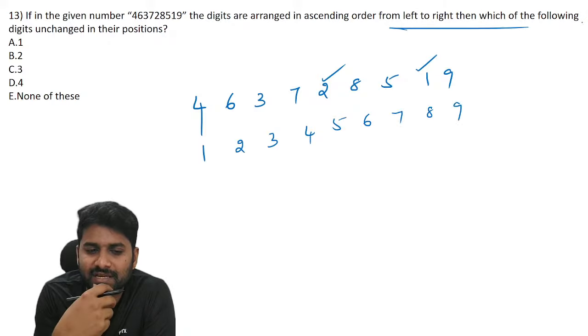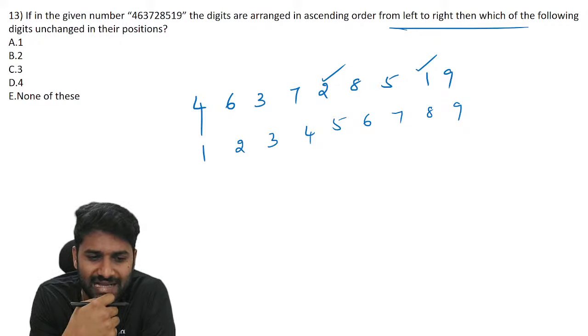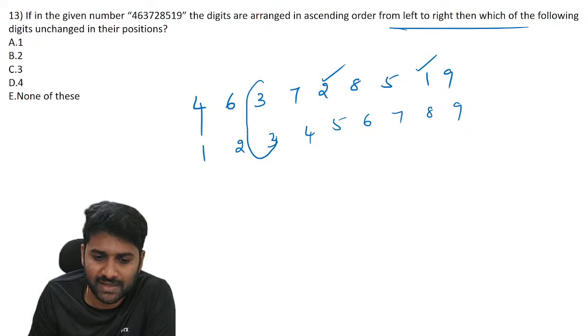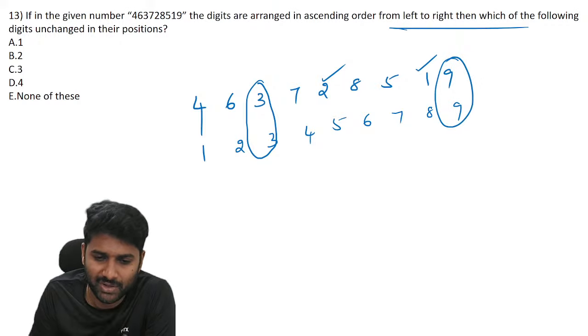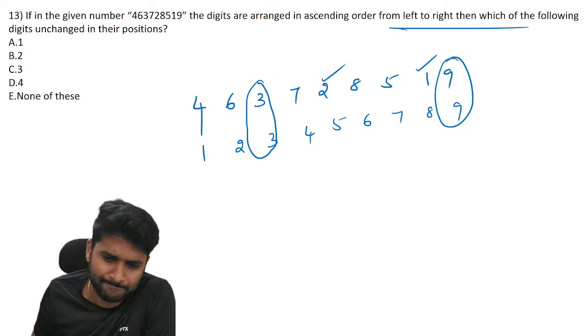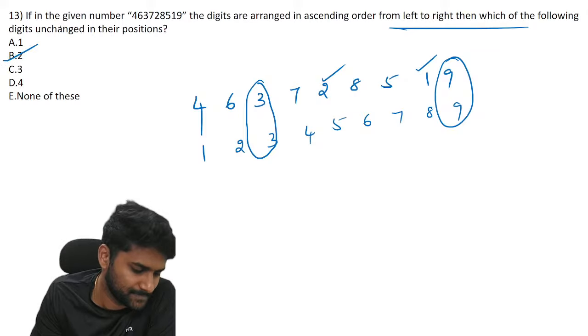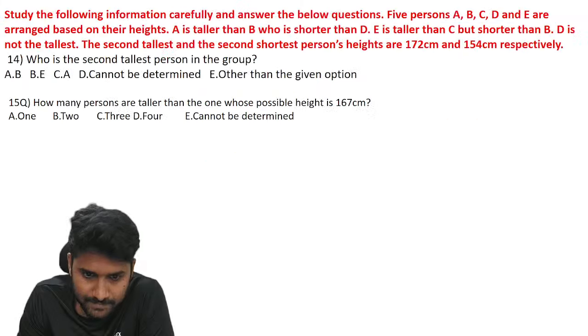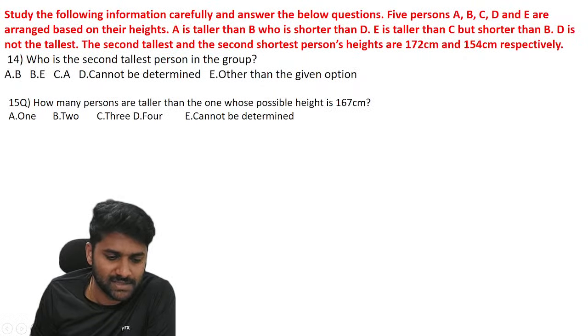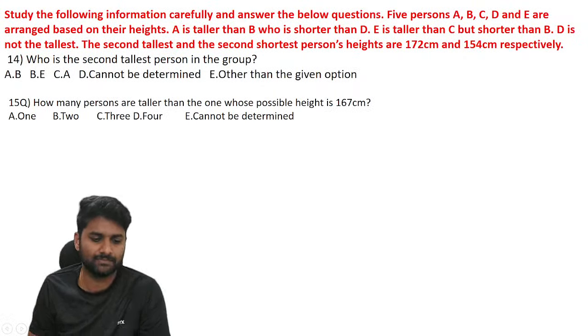After arranging in increasing order, how many digits have unchanged positions? 3 has not changed its position, 9 has not changed its position, and you can't find any others, right? That's your answer. Next, let's check this question.